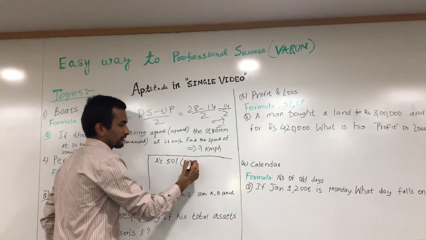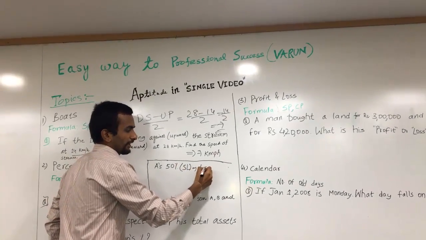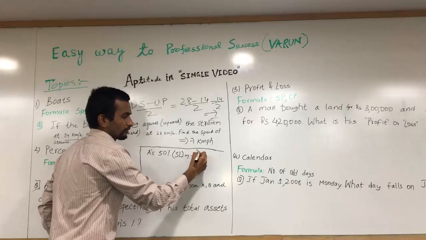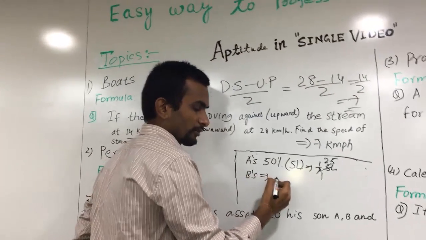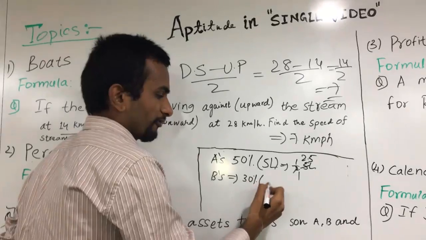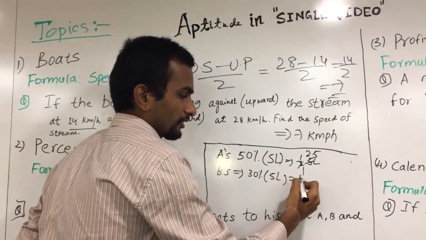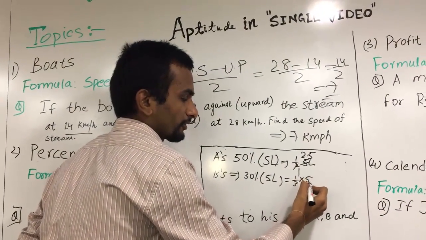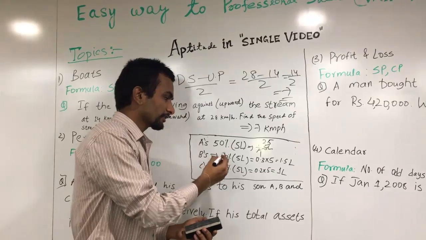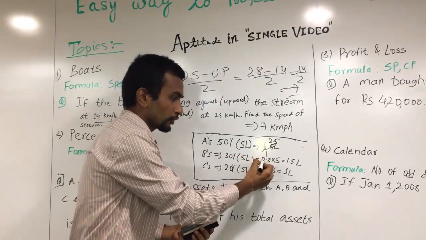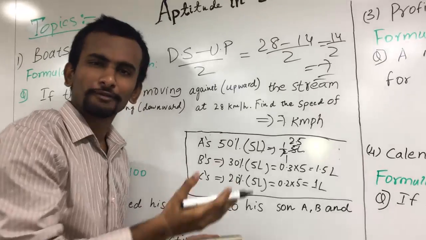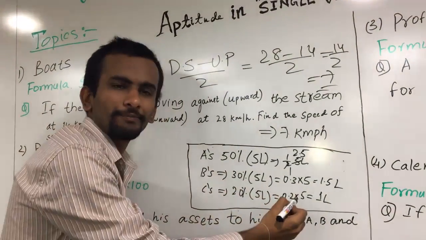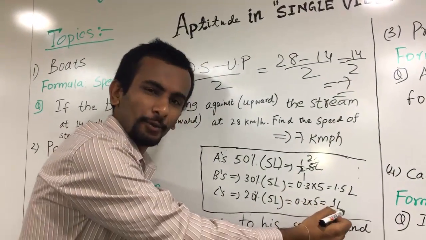It means 1 by 2 of 5 lakhs is 2.5 lakhs and B's is 30% of 5 lakhs. So as I'm saying, B's is 30% of 5 lakhs. It means 0.3 into 5 is 1.5 lakhs and C's is 20% of 5 lakhs. It is simply 0.2 into 5 is 1 lakh.